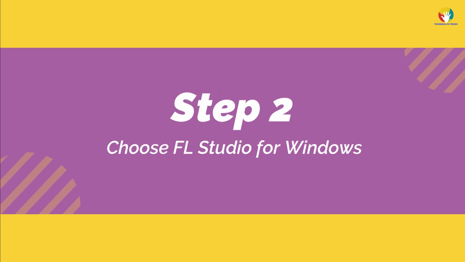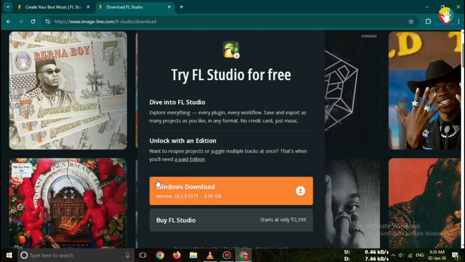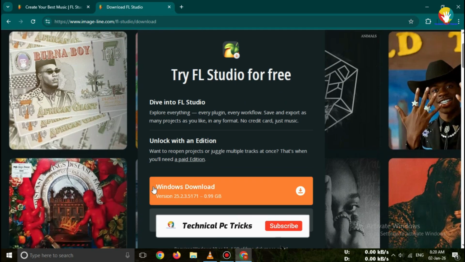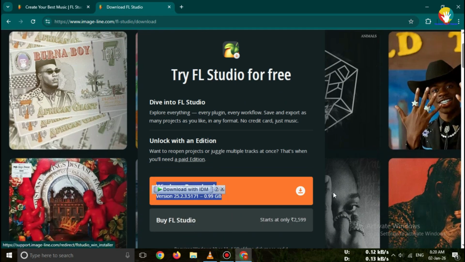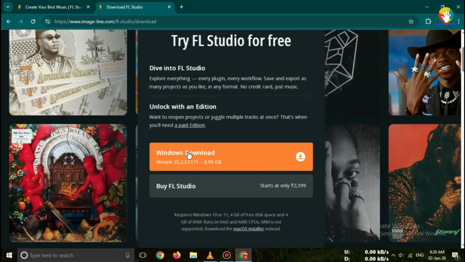Step 2. Choose FL Studio for Windows. On the official website, click on Download. Select FL Studio for Windows. Choose the latest version, Windows 10 or 11 64-bit.